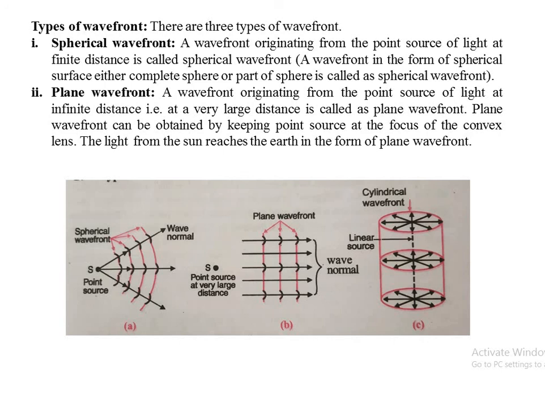A plane wavefront can be obtained by keeping a point source at the focus of a convex lens. The light from the sun reaches the earth in the form of plane wavefront, which was shown in figure B.